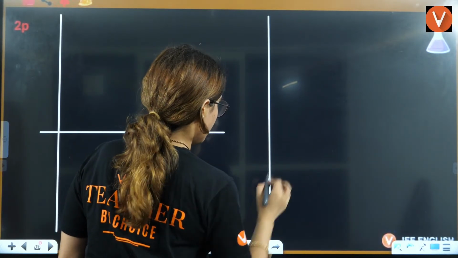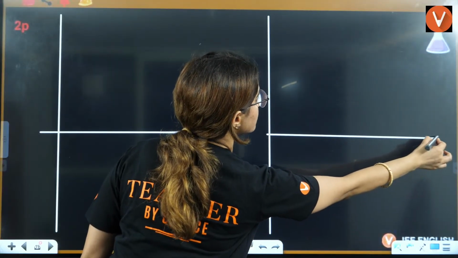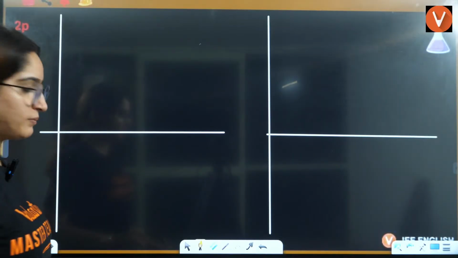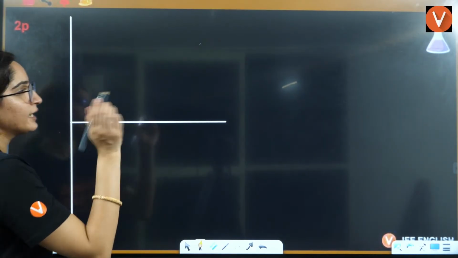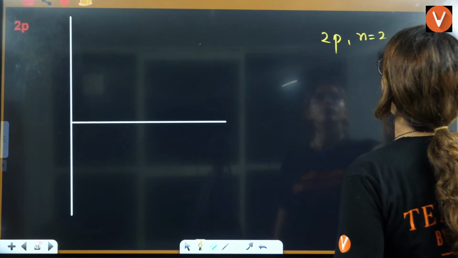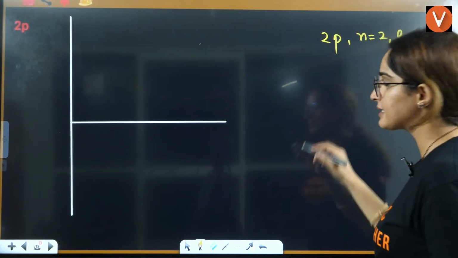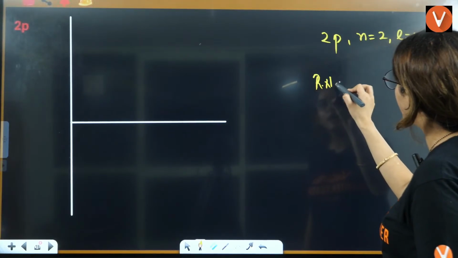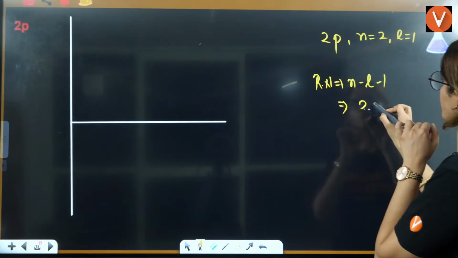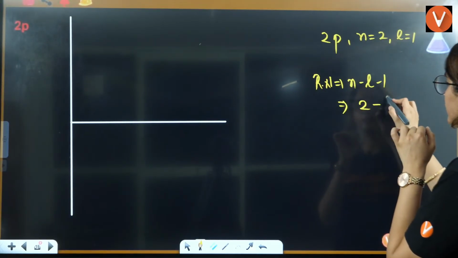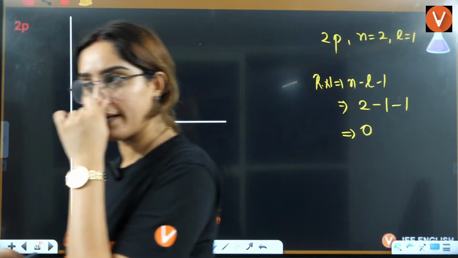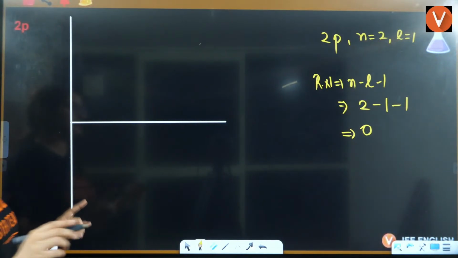Who will tell me the radial nodes for 2p? For 2p, n is equal to 2, L is equal to 1, right? Radial nodes are n minus L minus 1, that is 2 minus 1 minus 1, and that is nothing but 0, right? So radial nodes are 0.